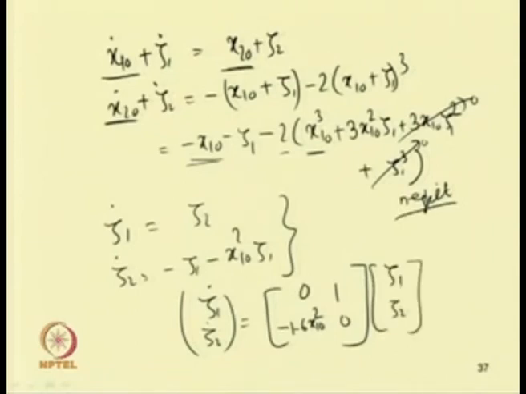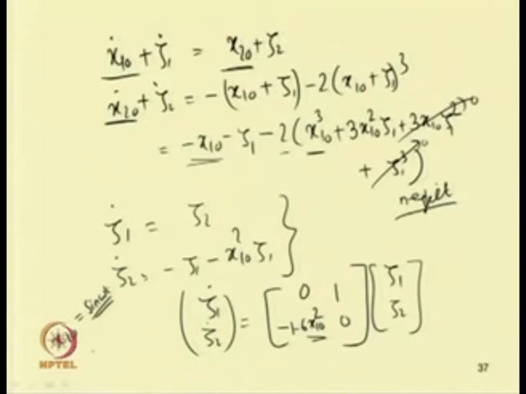This is the thing. So previously zeta 1 0 was equal to 0.1 cos 1.007 t. Let me take, for example, x1 0 in the form of sin omega t.